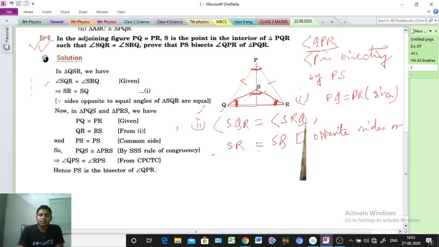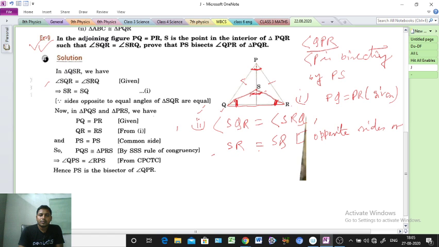Opposite sides of the equal angles are equal. That is the main thing. That's why we are writing SR equal to SQ. So that is point number 2. Next, point number 3 we need.